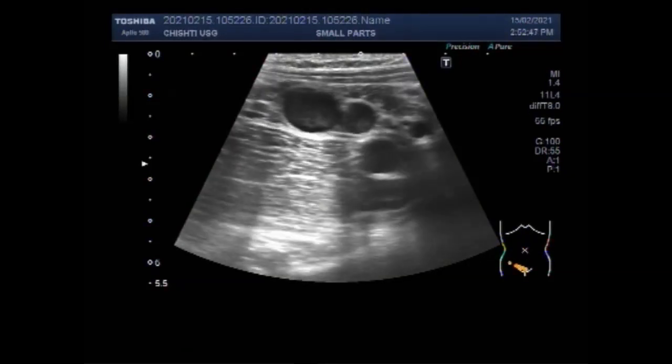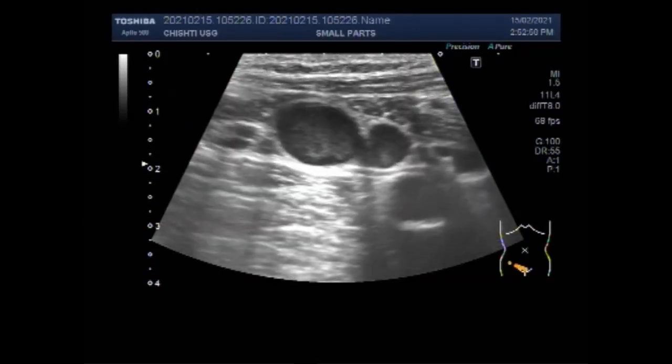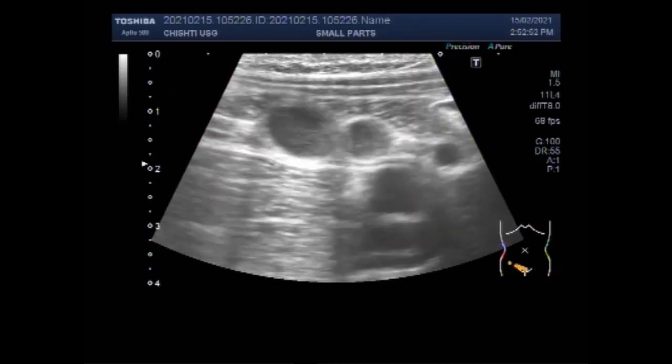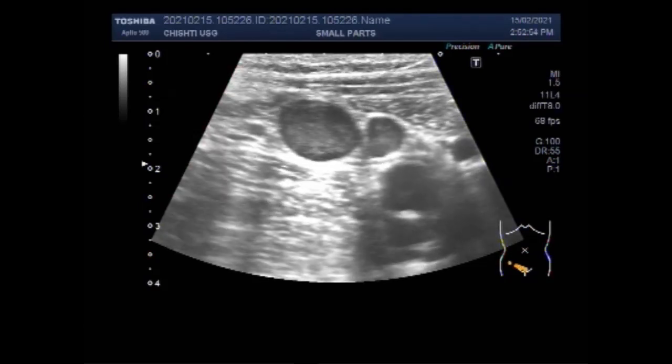This ultrasound video shows enlarged lymph nodes. You can see the right mesenteric area. Enlarged abdominal lymph nodes are frequently encountered in asymptomatic children and should not always be considered abnormal.